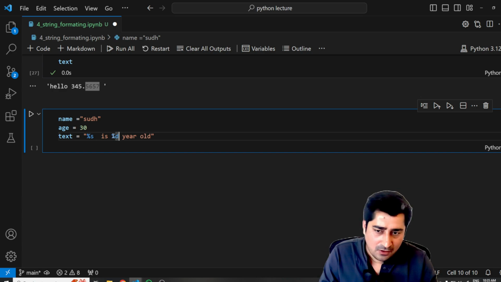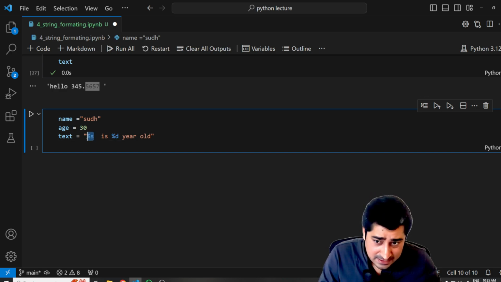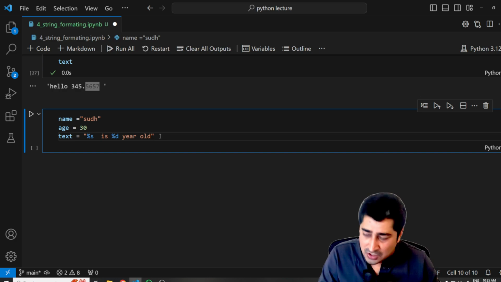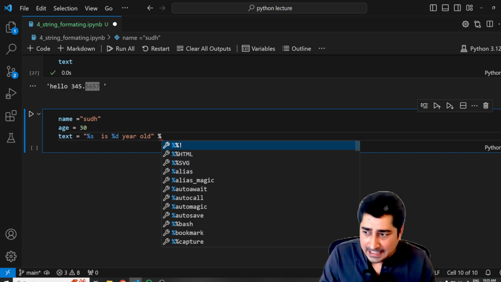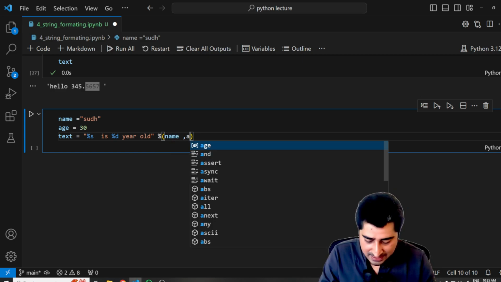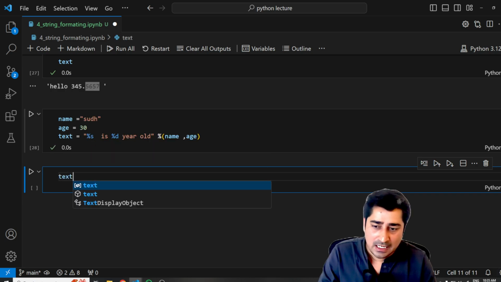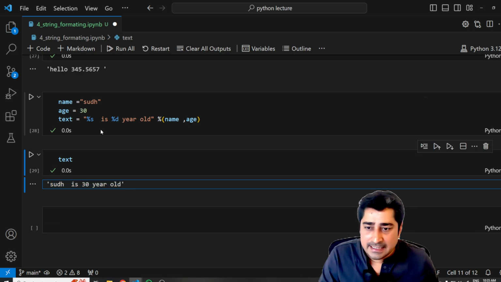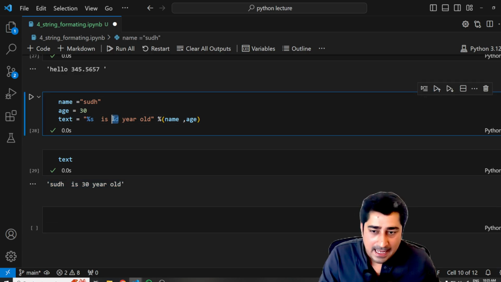Now, these are the placeholders from where it will be able to get the value. So just the old way: percent, and then open bracket, close bracket, and here I write name, and here I write age. Execute. Now if I print the text, Sudhanshu is 30 years old. So it is able to take this value from here and this value from here. It is able to fetch data from different variables in real time.